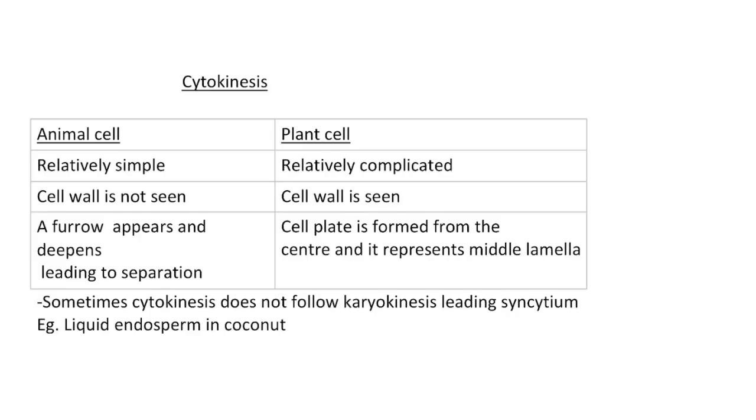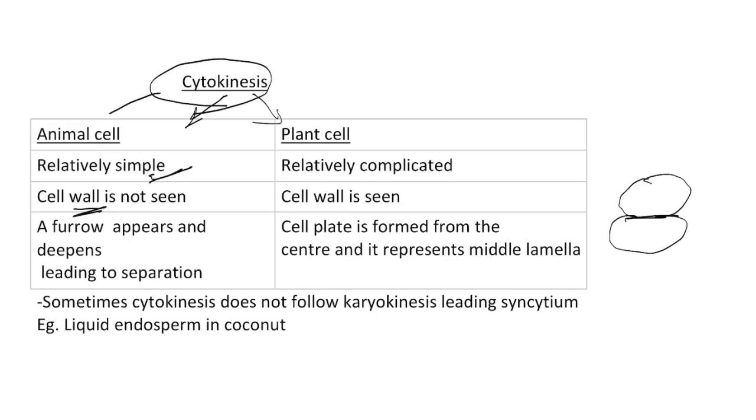We have cytokinesis. In cytokinesis, what happens? There are two types. In animal cell, it is relatively simple. There is no cell wall. Usually, if this is the animal cell, a furrow develops, it deepens, and then two daughter cells are formed. This is how simple cytokinesis is in animal cell.